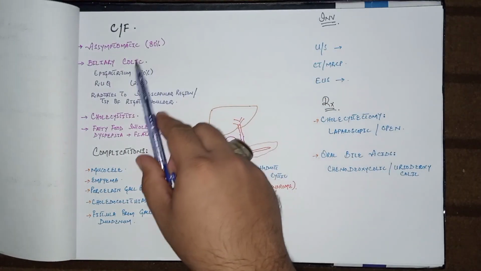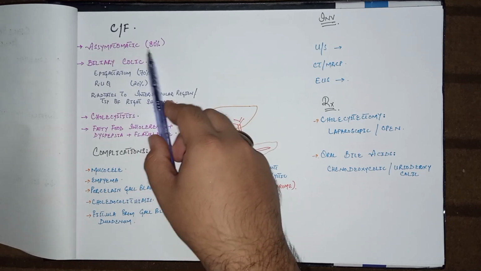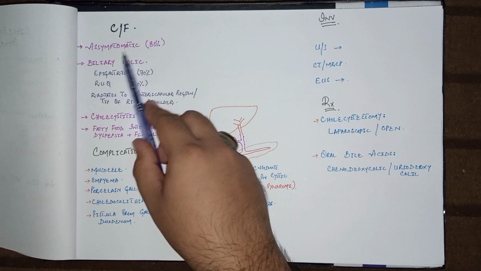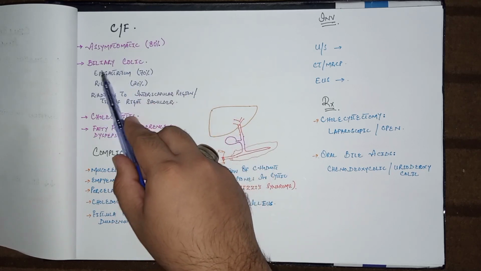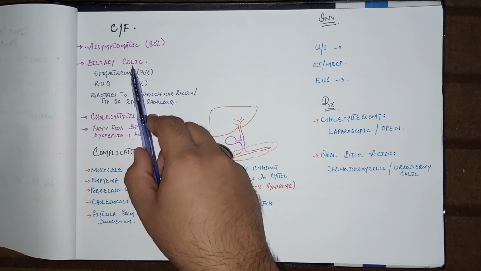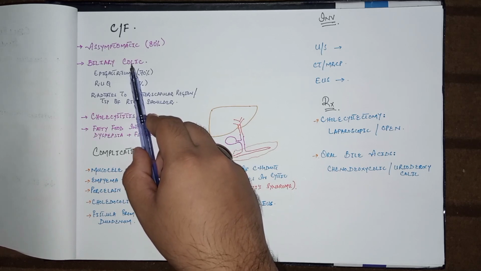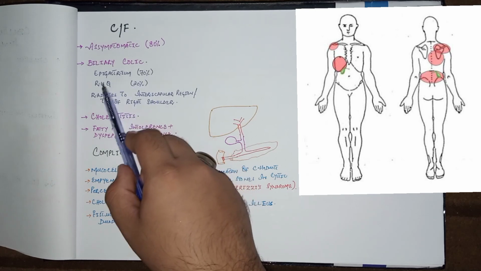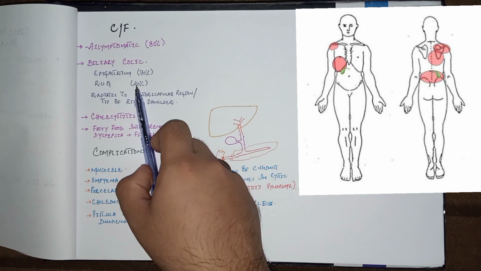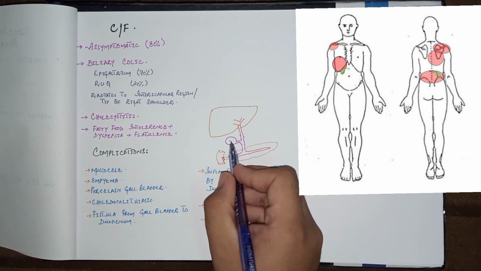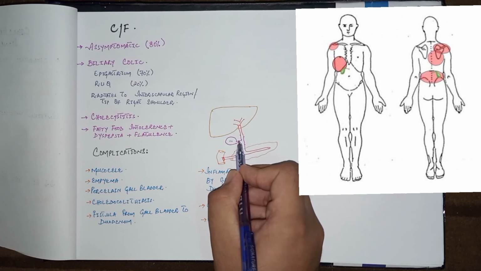Now come to the clinical features. Most of the patients with gallstones are asymptomatic. 80% of patients are asymptomatic. 10% of patients may present with biliary colic. Basically, biliary colic is pain. It is a sudden severe onset of pain in the epigastric region in 70% of the cases, and right upper quadrant or right hypochondrium pain in 20% of the cases. It occurs when the stones shift from the gallbladder into the cystic duct.